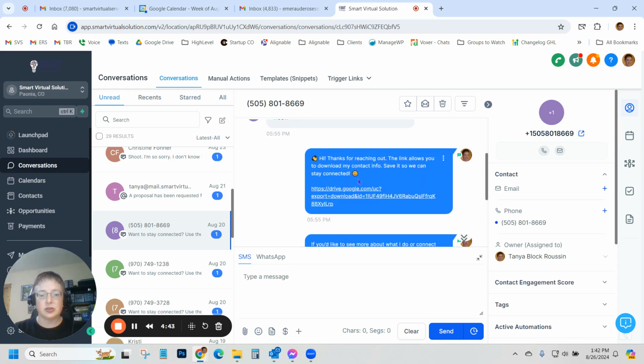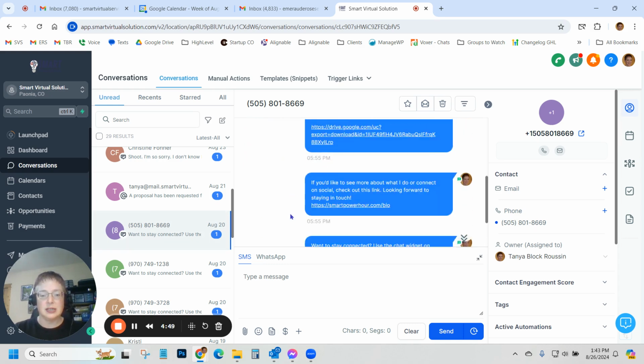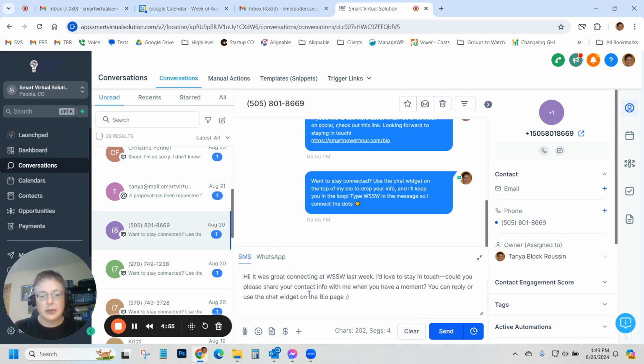So I did the original 3 messages. So this was the original message that came in. These all happened on August 20th, which is what you're seeing here. And they haven't done anything since then. So what I'm going to do is I've got a message copied. So I'm going to paste that.